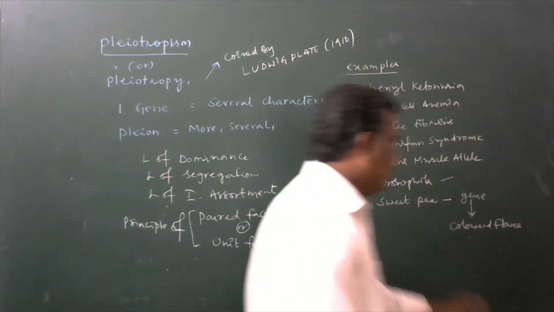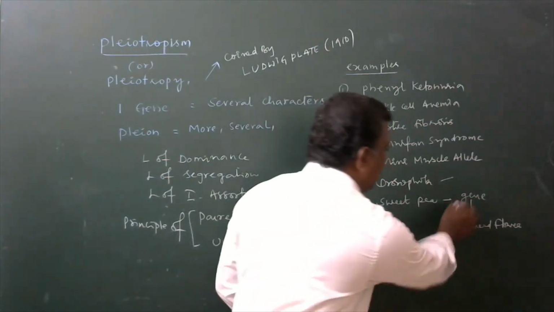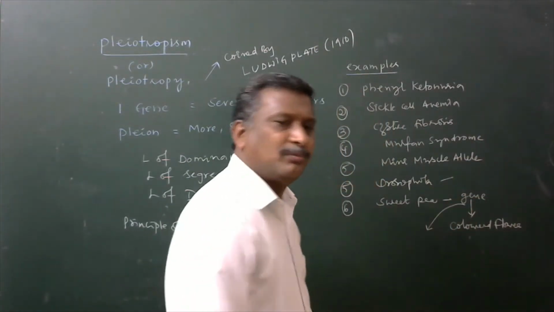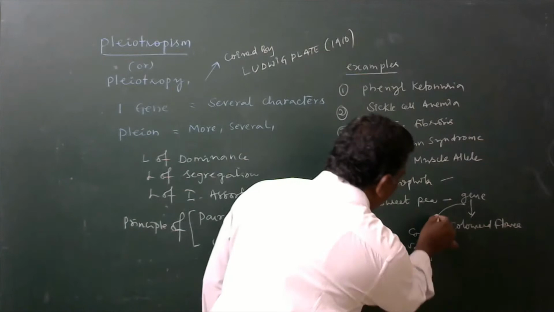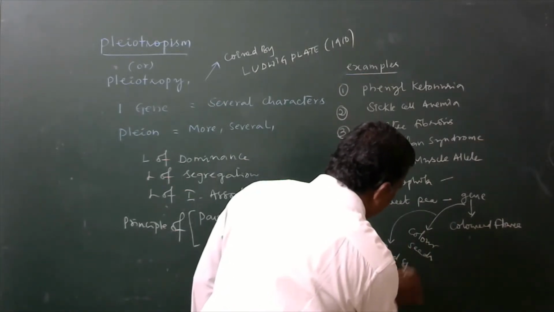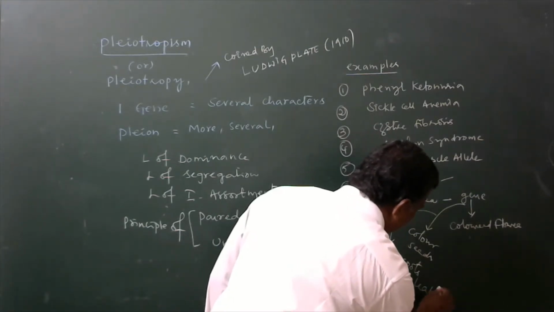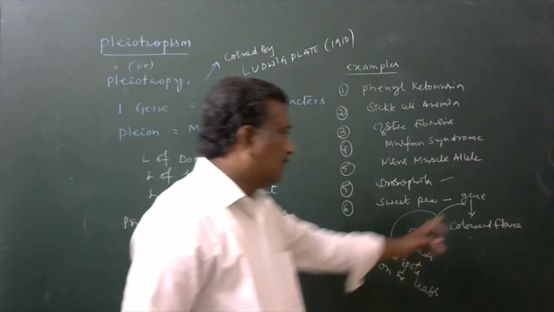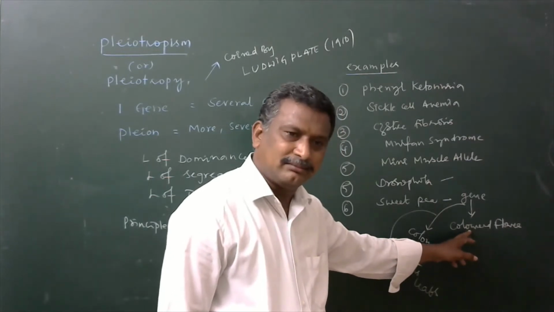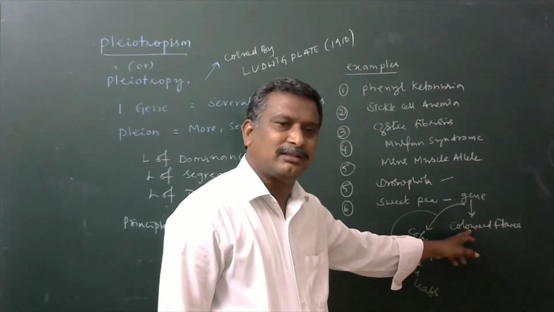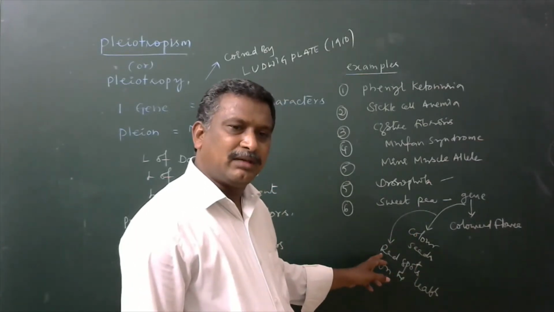Not only is it responsible for color in the flower, the same gene is also capable of producing color in seeds and also red spots on the leaves, etc. So the same gene is responsible for colored flowers, colored seeds, and another character, the red spots on the leaves, developed by the same gene.